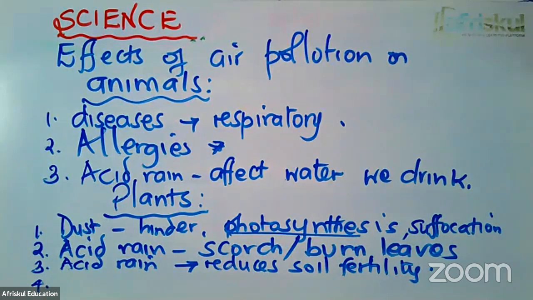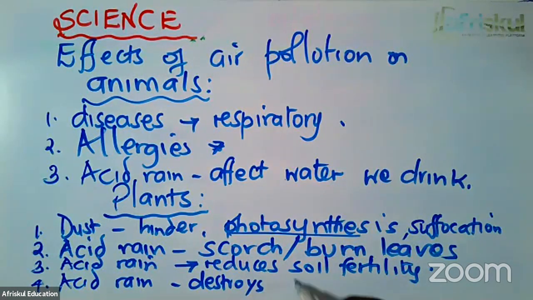Once it scorches these plants in the water, remember that the animals and the plants in the water, they depend on each other. So one, the animals will be killed, and in turn, the humus that they give to the plants will also be destroyed. It will not be there. And therefore, acid rains destroy aquatic life. Aquatic life involves plants and animals in the water.